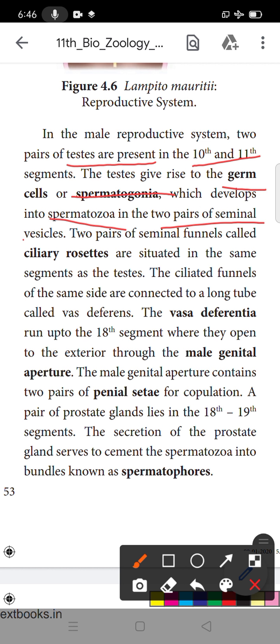of the seminal vesicles. Seminal vesicles are one of the parts of the male reproductive system. The two pairs of seminal funnels are called the ciliary rosettes. Ciliary rosettes are situated in the same segment as the testes.